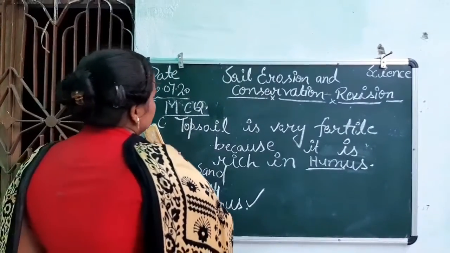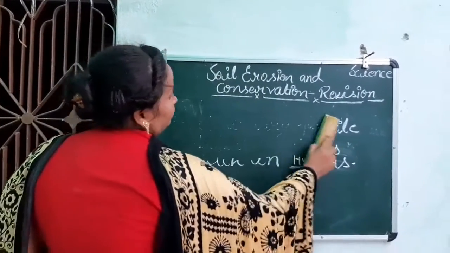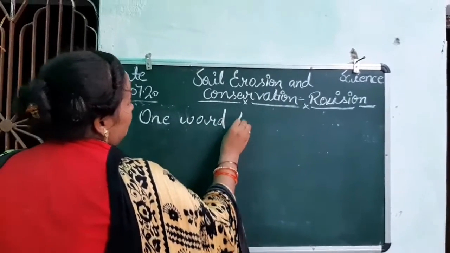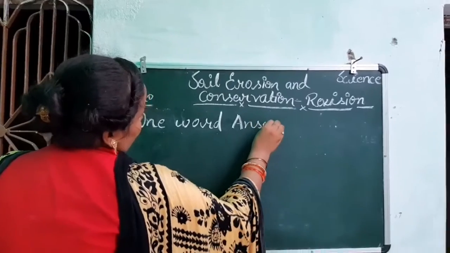Okay, the next question is a one word answer.